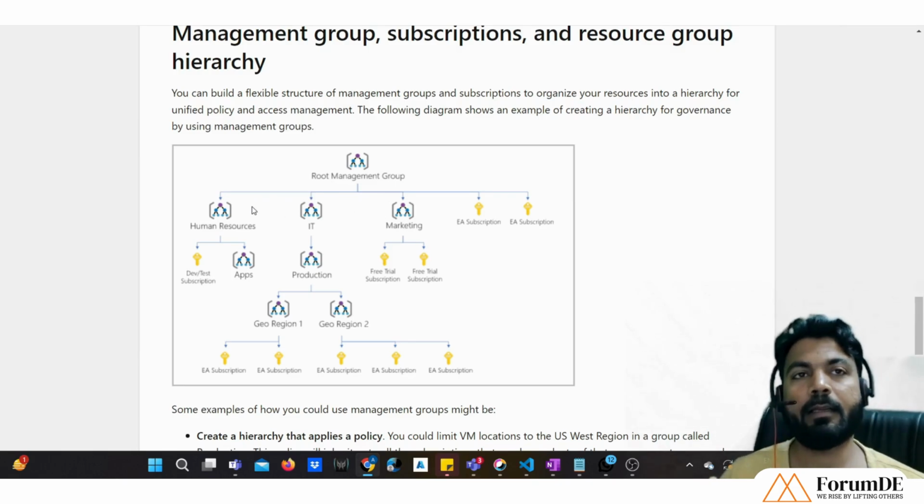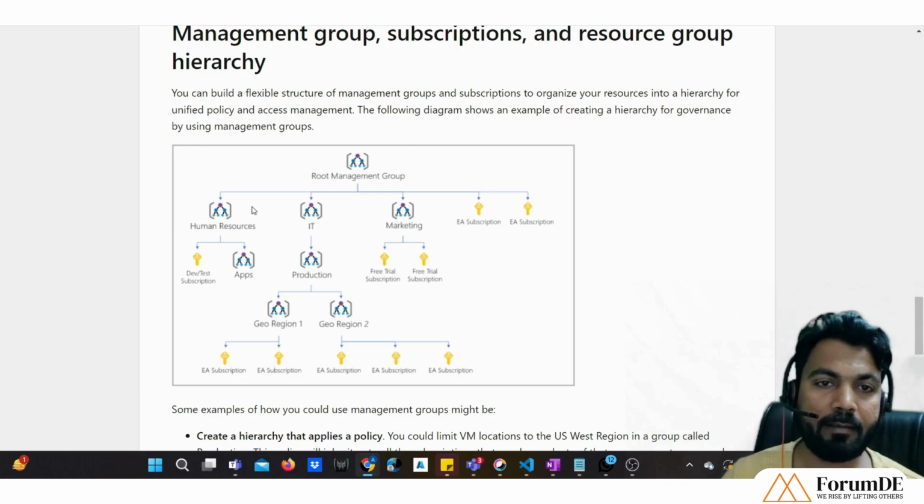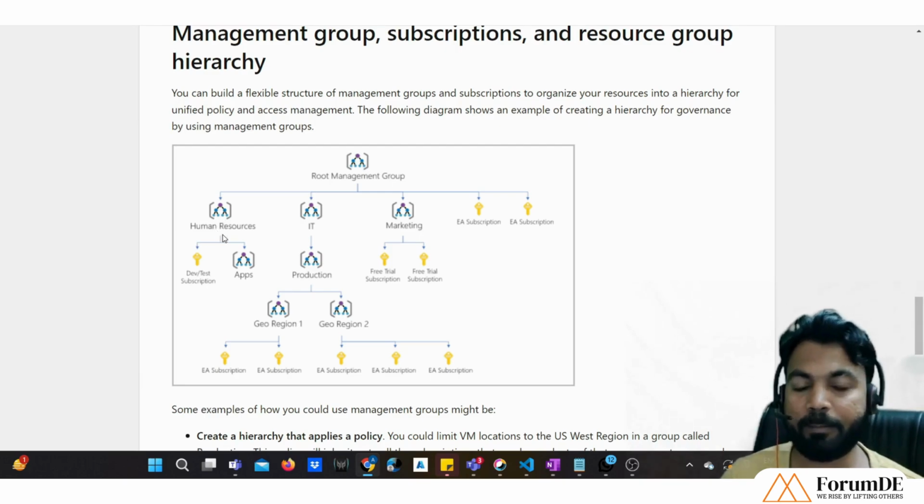Like in an organization, there are multiple groups like human resource, IT, marketing, multiple teams. For them, separate management groups have been created. All of the management groups are logically separated from each other. Now we have subscriptions as well. Inside this management group, we have other subscriptions.